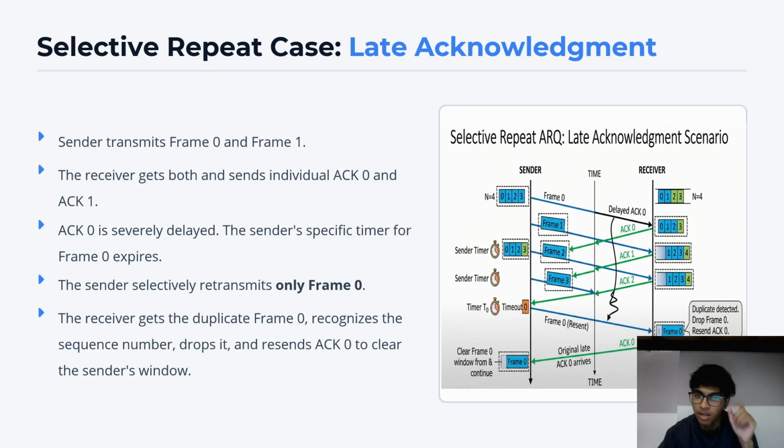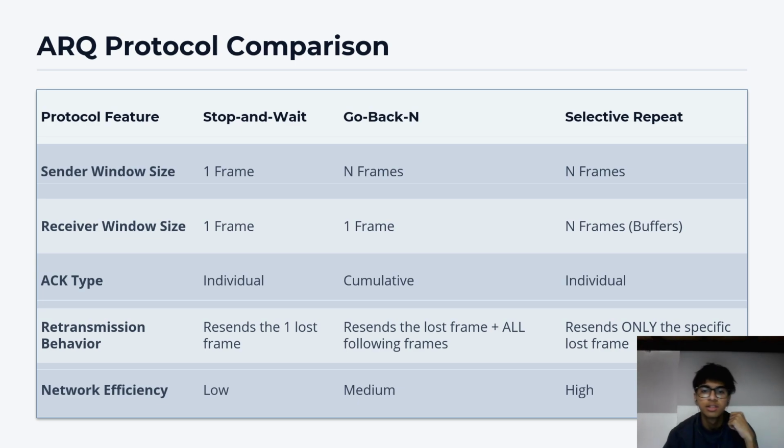And unlike other protocols, not the whole window is retransmitted, only the particular frame that has become late is retransmitted. Thus, this saves bandwidth and time. Now let's compare all the three ARQs that we have learned till now: stop and wait, go back N, and selective repeat.